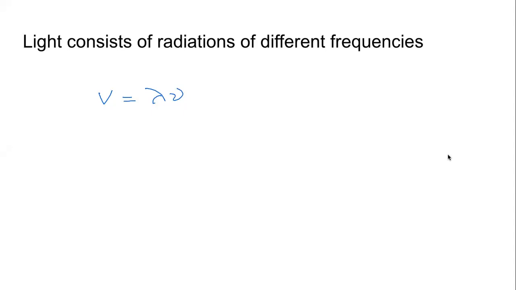And because of that, the different radiations that make up the light, they bend by different amounts. Some will bend less and some will bend more. And bending of light when passing from one medium to another medium is called refraction. That means when light passes from vacuum to another medium of different density, the different components of light will refract by different amounts. Because light is not one thing, light consists of radiations of different wavelengths and frequencies.